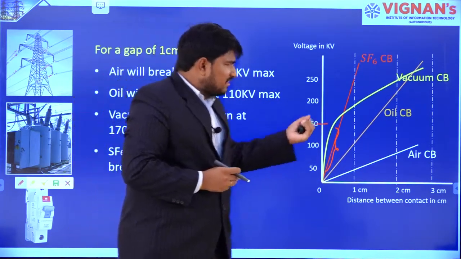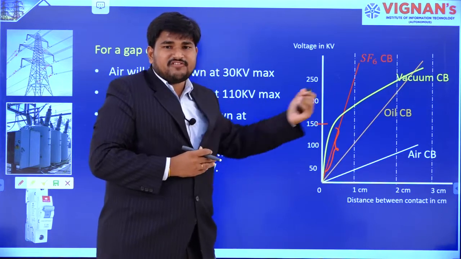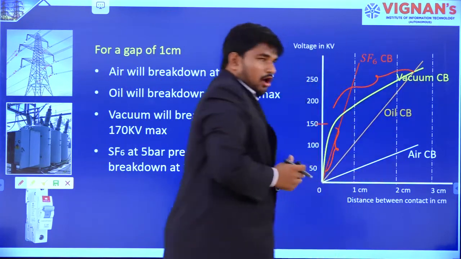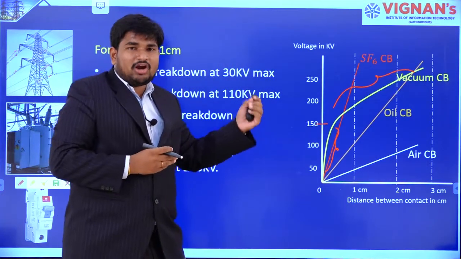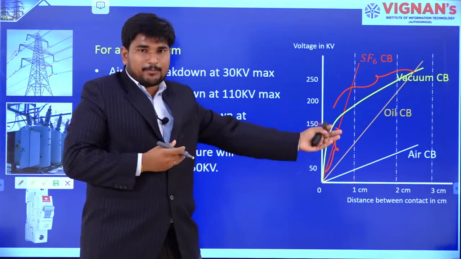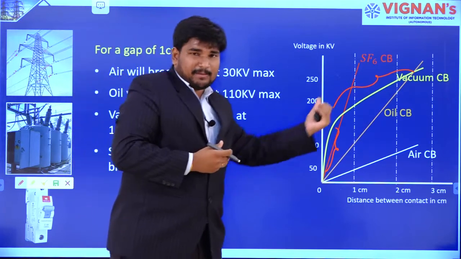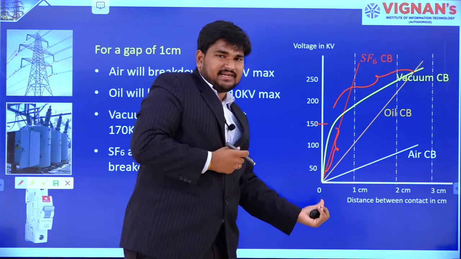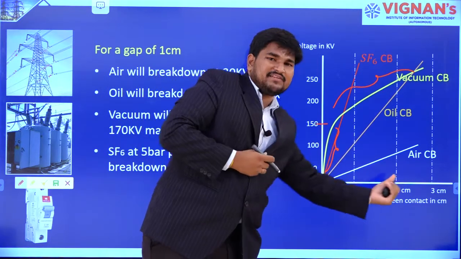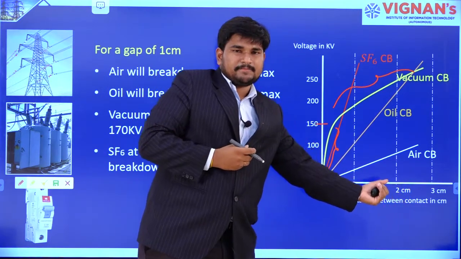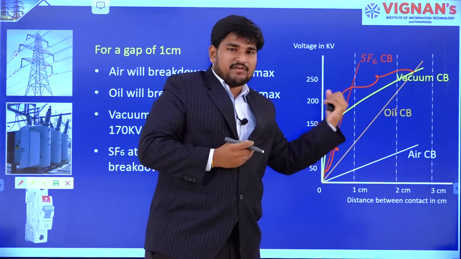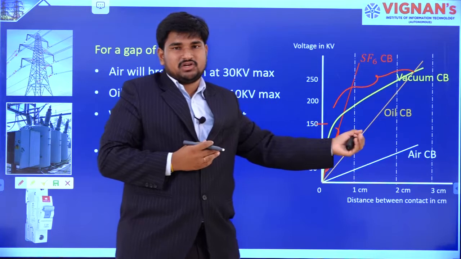But after 150 kV, the increment is not linear. That is not proportionate. From this graph, it also shows that whenever the gap between the contacts increases, the dielectric strength of vacuum does not increase proportionately.